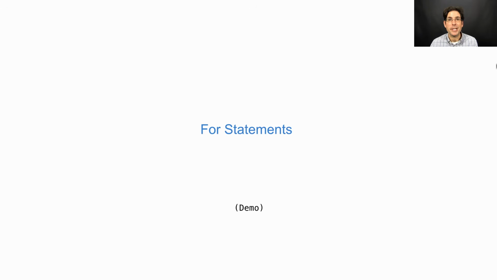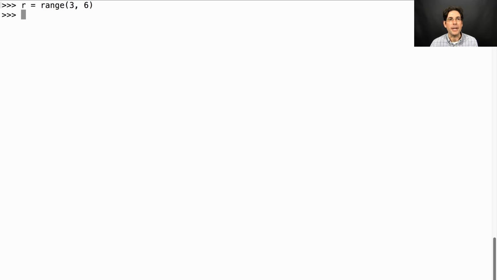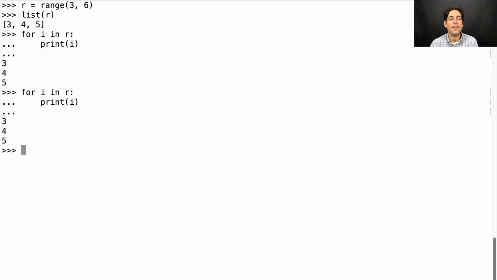For statements iterate over iterable values. They can also iterate over iterators themselves. Let's say I have a range from 3 to 6. The contents of that range are the numbers 3, 4, and 5. If I iterate over that range, I see all of the elements. And if I do it again, I see all the elements again because I haven't changed the range.